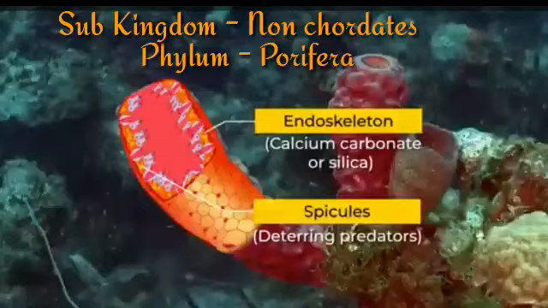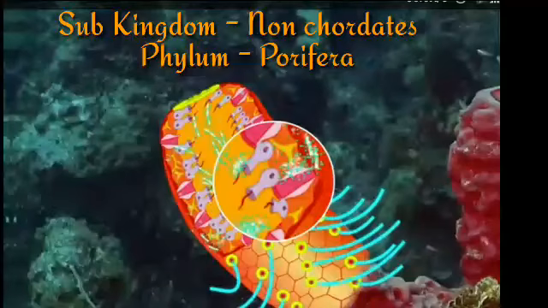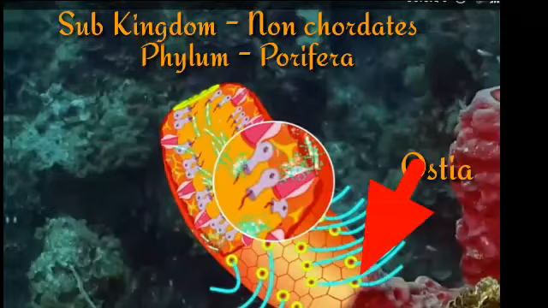Sponges have an endoskeleton-like structure which gives structural support. It is made up of calcium carbonate or silica. Extended portion of skeleton is called spicules, which help against predators. Pores on the body are called ostia. A single pore is called ostium. Ostia open in a large body cavity called a spongocoel.